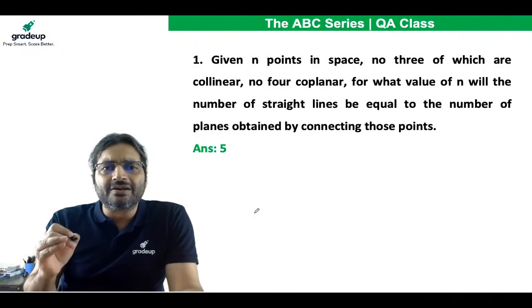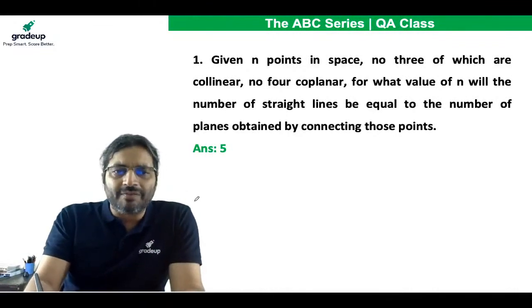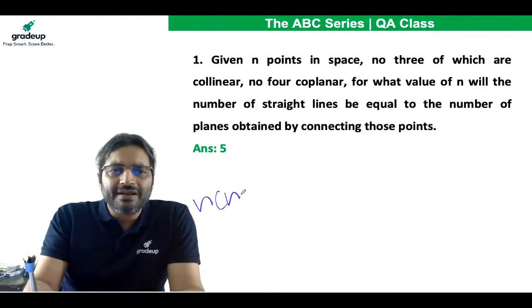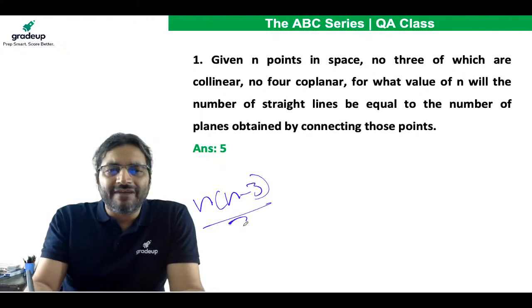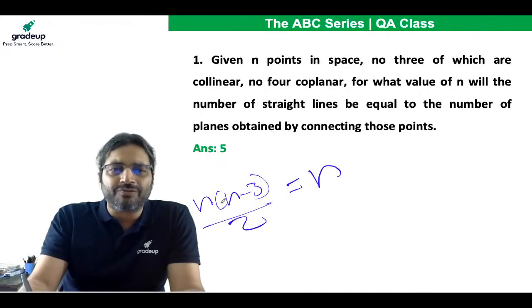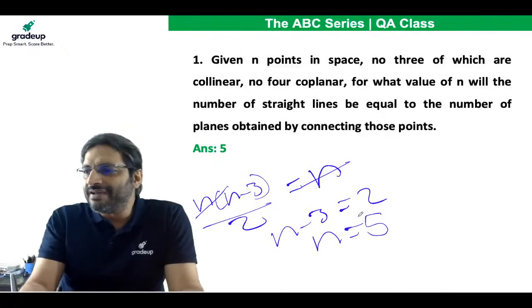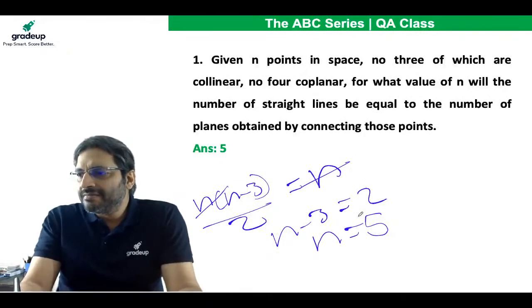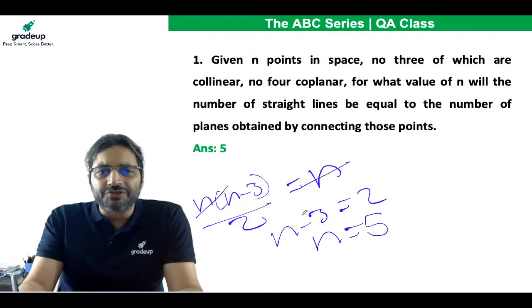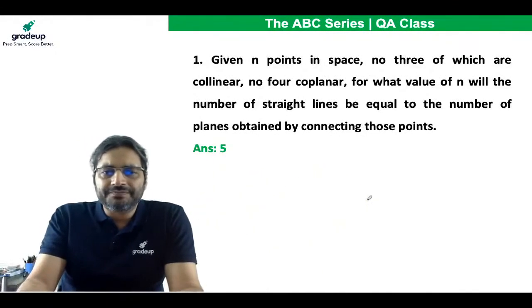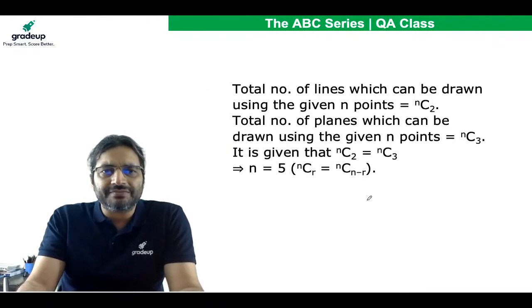In an n-sided convex polygon, what is the total number of diagonals? Total number of diagonals is n into n minus 3 divided by 2. And if this is given to be n, of course, n minus 3 is equal to 2 and n is equal to 5. All right. Let's move to the next question now.